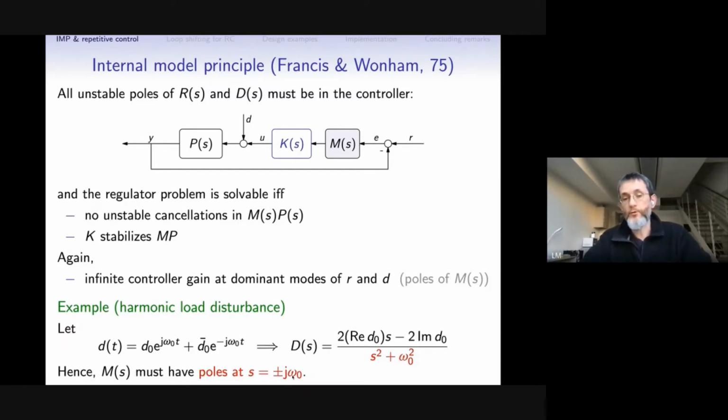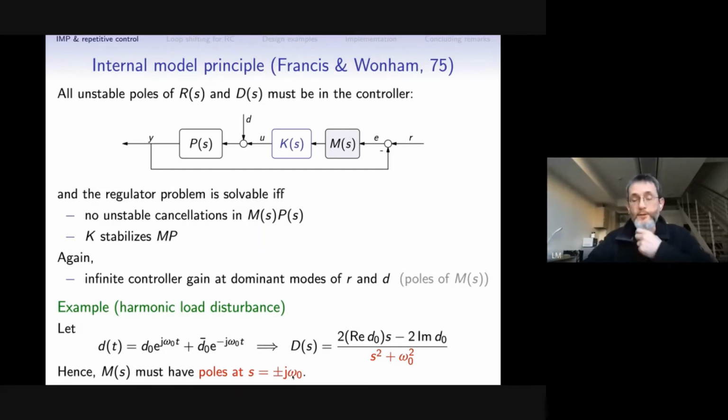If we include those unstable poles in the model and in our controller, we can asymptotically reject any such disturbance. And we can, of course, do it for two harmonic signals, three harmonic signals, etc.